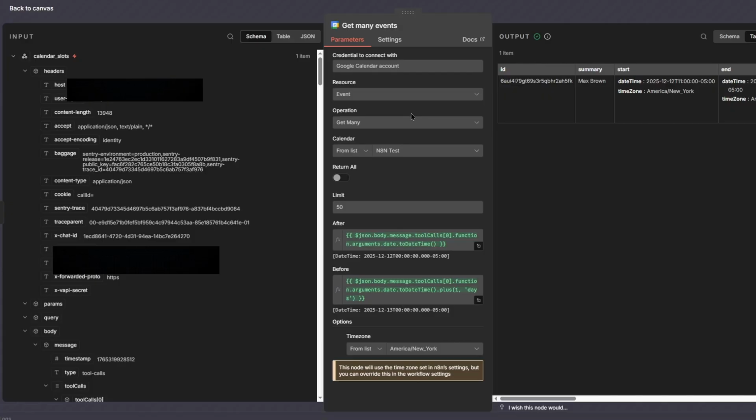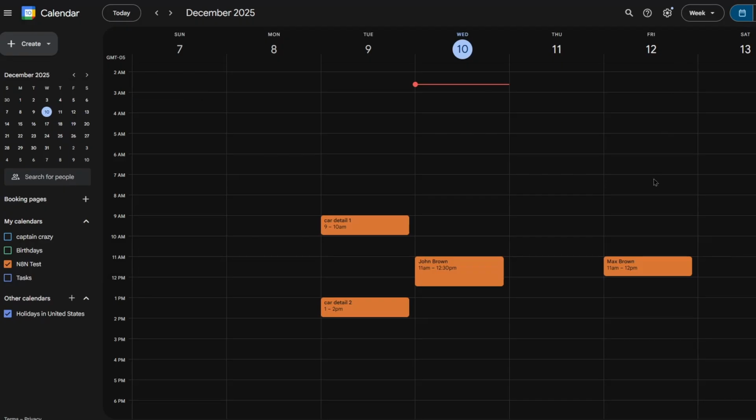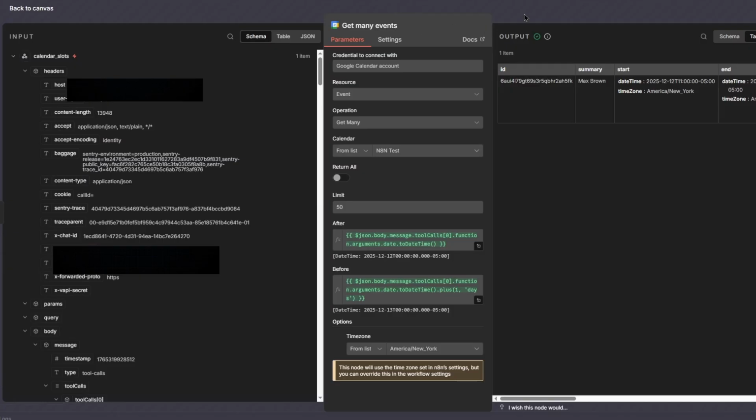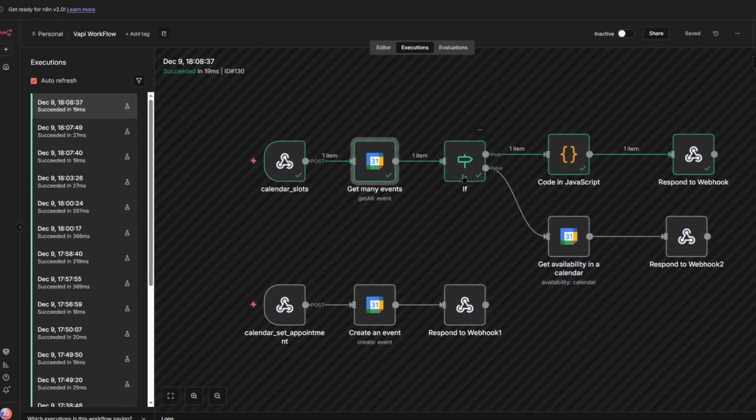Because obviously, if you run a program and you get no result, you're going to assume that this must be broken, there must be an error, because there's no result, right? That right there is basically a bug, and you'll notice that every single YouTuber who does this has a calendar that is not completely empty, because if it was empty, it would throw an error, and then the AI would be confused and not know what's going on. This is an issue that I ran into, and I ended up fixing it using an if node.